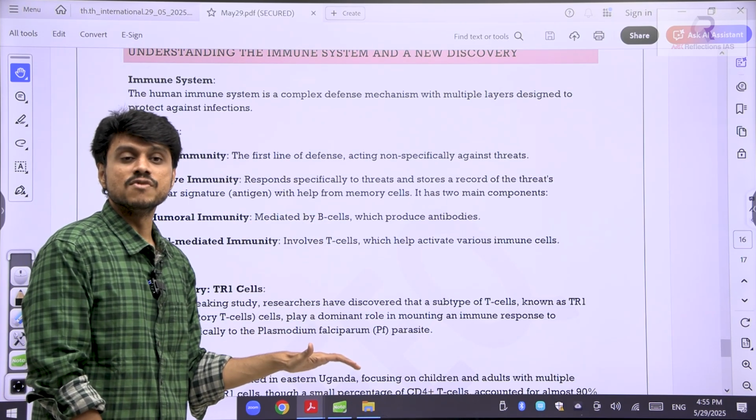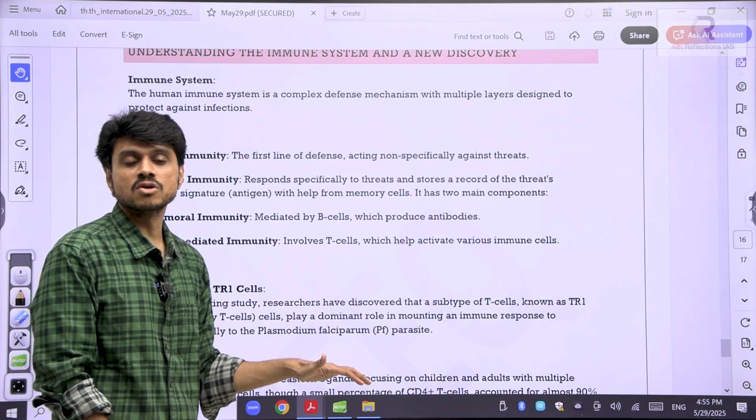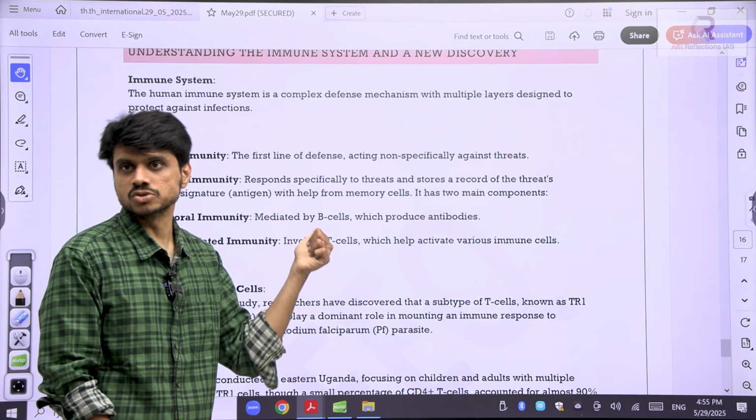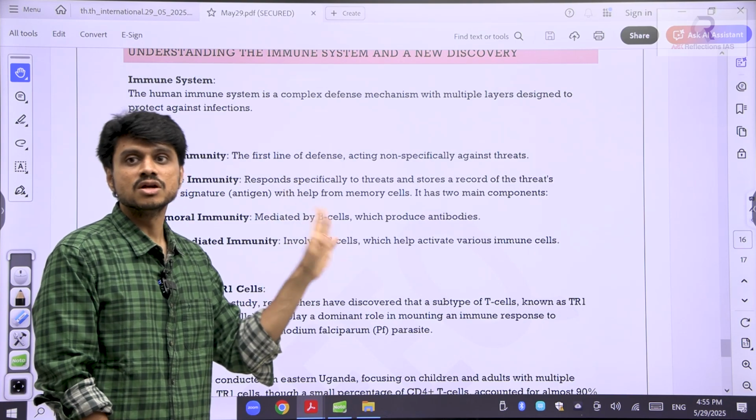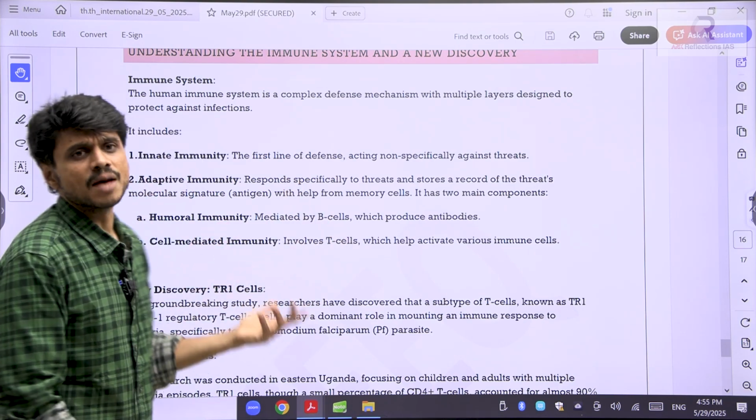So one of the ways to find out whether a person is affected by HIV or not is to check his T cell count. So clear? T cells and B cells are very important. Now when this thing is happening, you might be knowing.